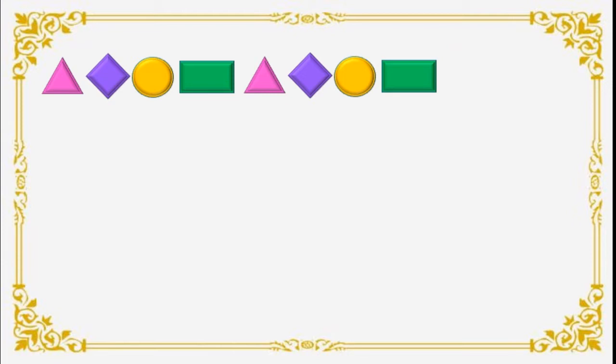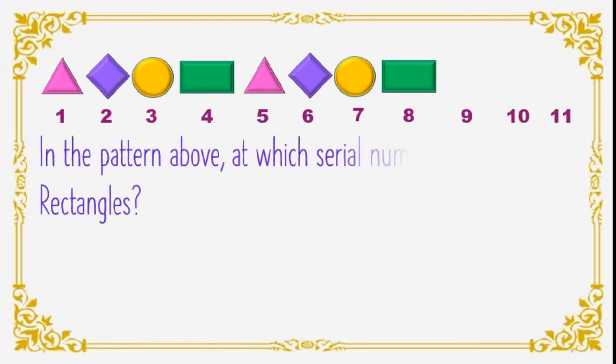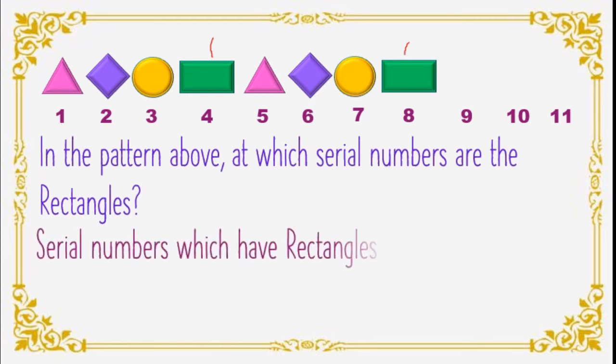See the pattern again. We will give the numbers 11. Okay. Now the question is, in the pattern above, at which serial numbers are the rectangles? Rectangles are green in color. See, this is first one, this is second one, isn't it? Now here, serial numbers which have rectangles are, yes students, it is very easy.